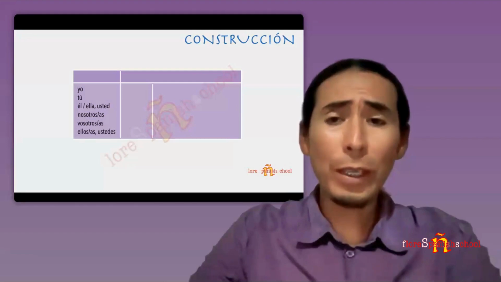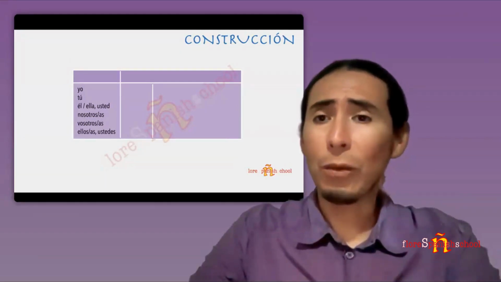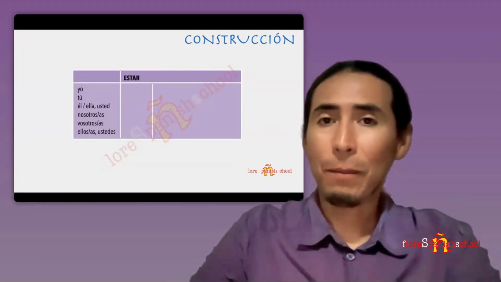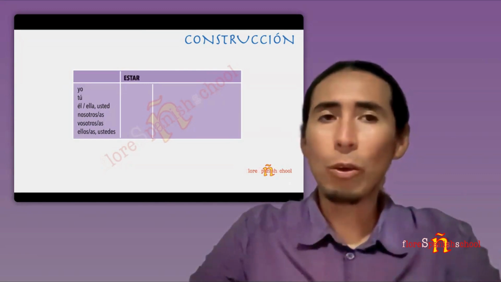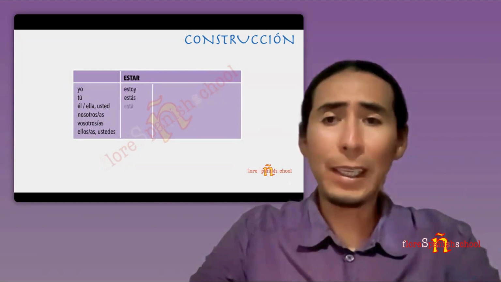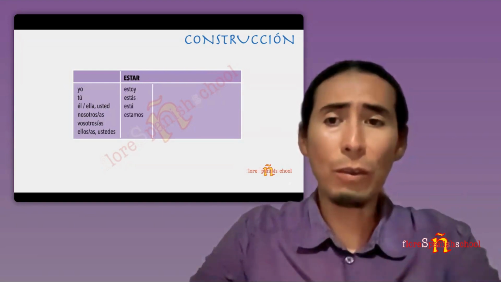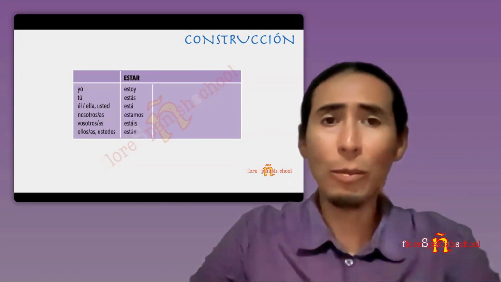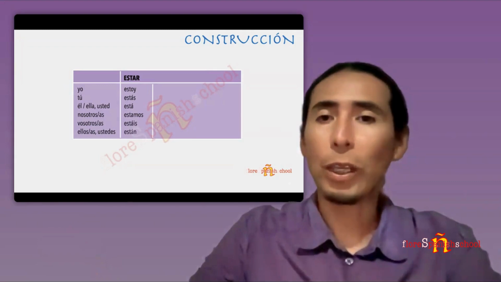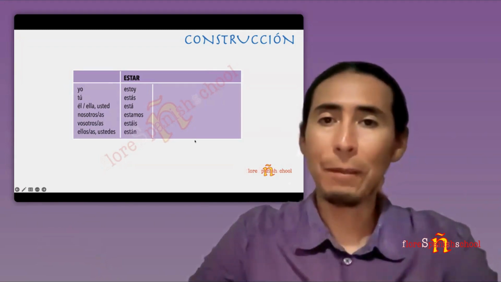For this one, we have to remember the conjugation of the verb estar. So let's go for that. Yo estoy, tú estás, él está, nosotros estamos, vosotros estáis, ellos están. Remember, this is the presente progresivo, so the conjugation should be in present.